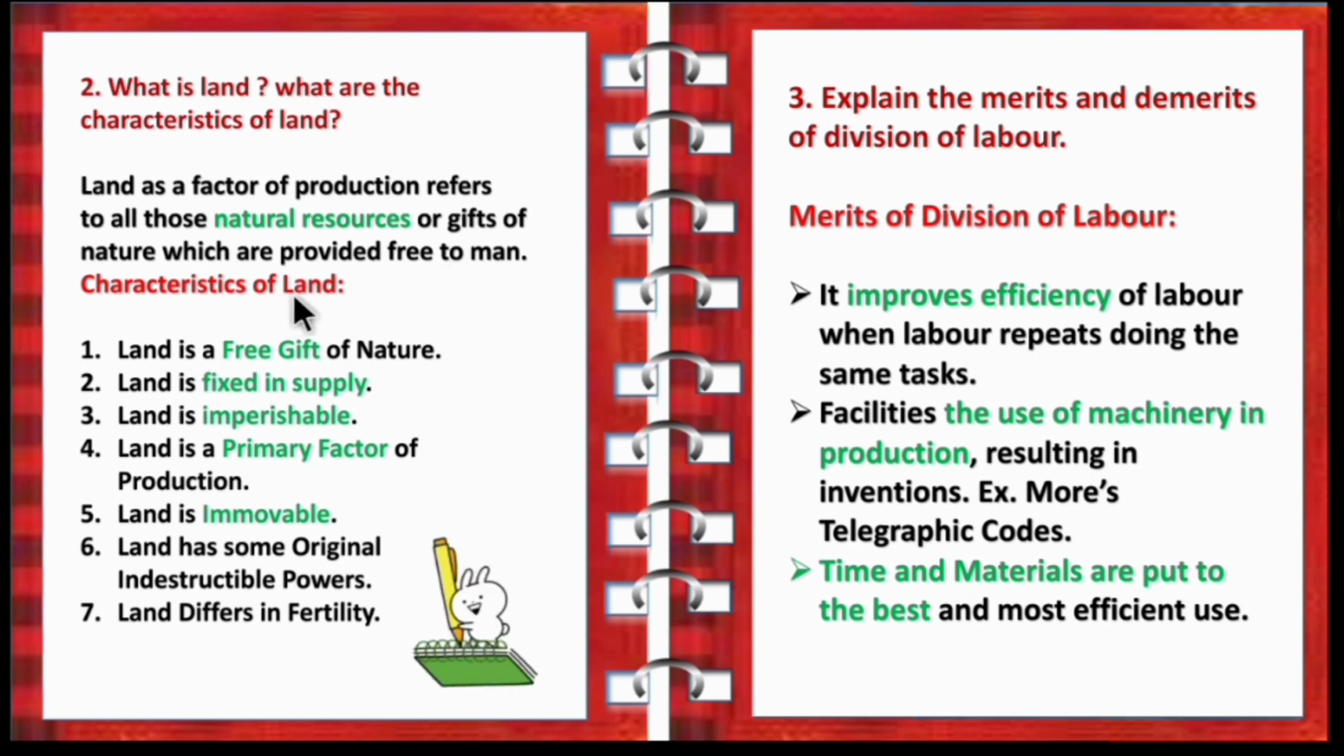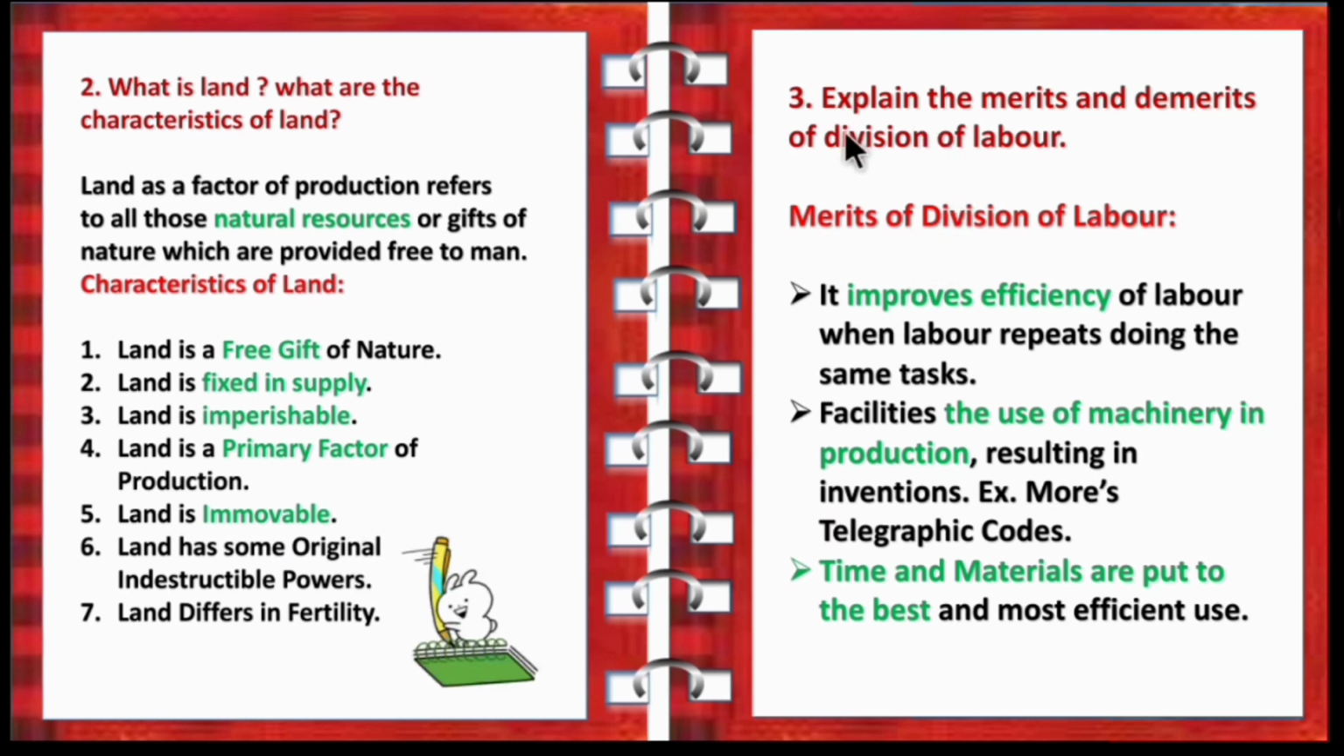Characteristic of land. Put the side heading like this, characteristic of land. These are all the key points which have to be present in the answer. First one is, land is a free gift of nature. Second is, land is fixed in supply. Land is imperishable. Land is a primary factor of production. Land is immovable. Land has some original indestructible powers, and land differs in fertility. So children, you can write any 5 characteristics of land.